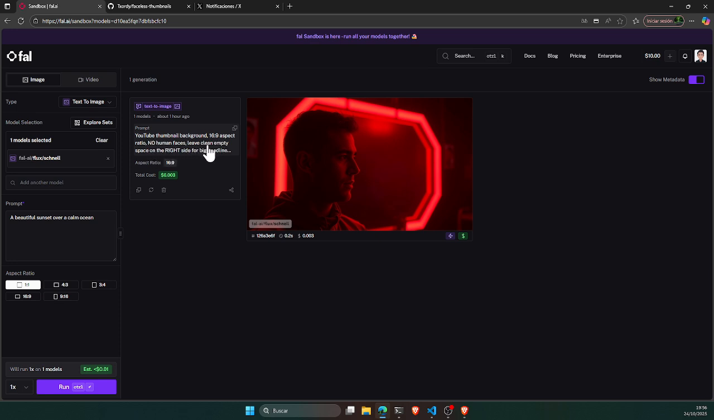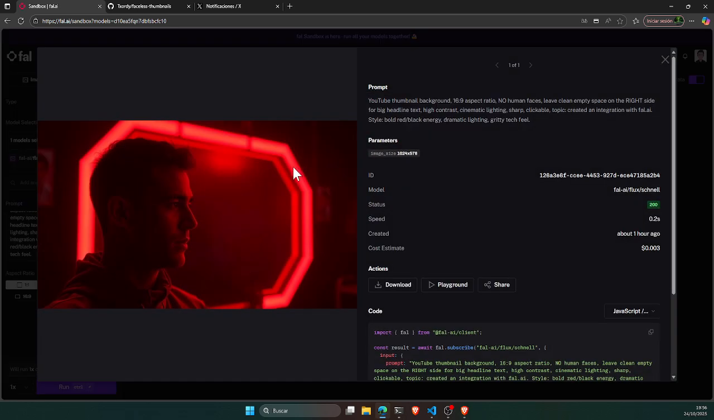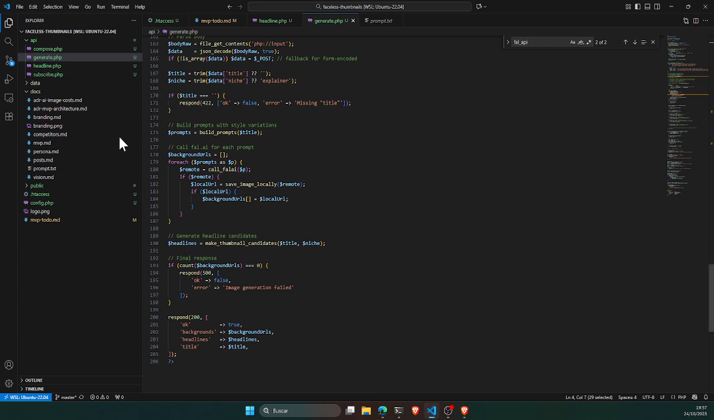no human faces, leave clean, empty space on the right side, blah blah blah. Here is the whole thing. It just took a cost of 0.003, so it means a third part of 1 cent. And the image itself, it's good. I mean, it's interesting, but yet it just ignored this part where I say no human faces. So I like this part, but I think that I will need to work on improving this prompt. However, I validated that I can generate this.